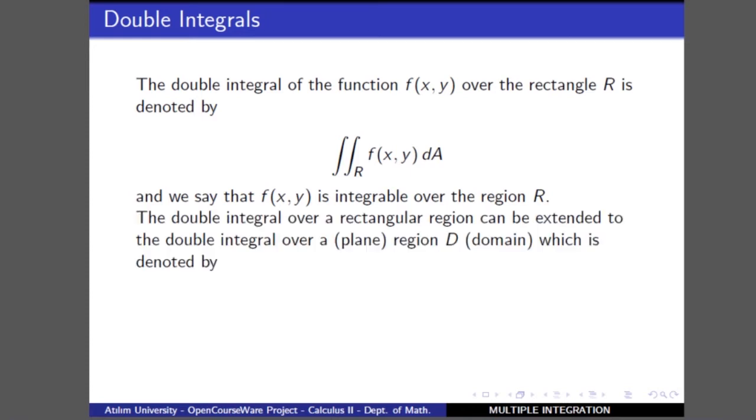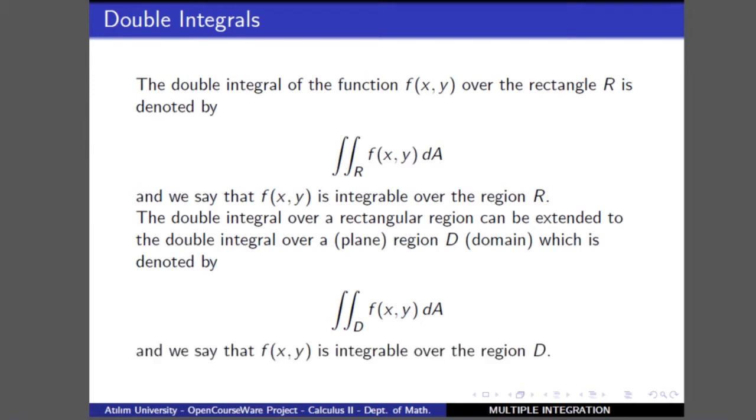But the double integral over a rectangular region can be extended to double integrals over plane regions, which are called domain in this case. And in this case, we just write it as a double integral over D of f of xy dA, and also we say that f is integrable over the domain.